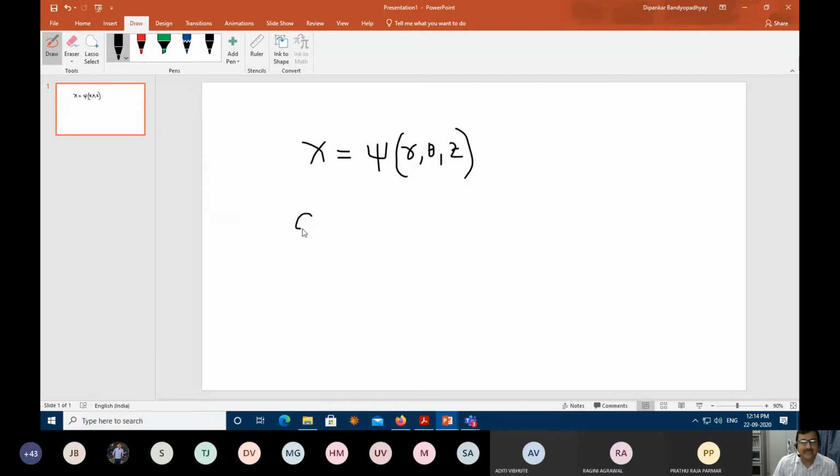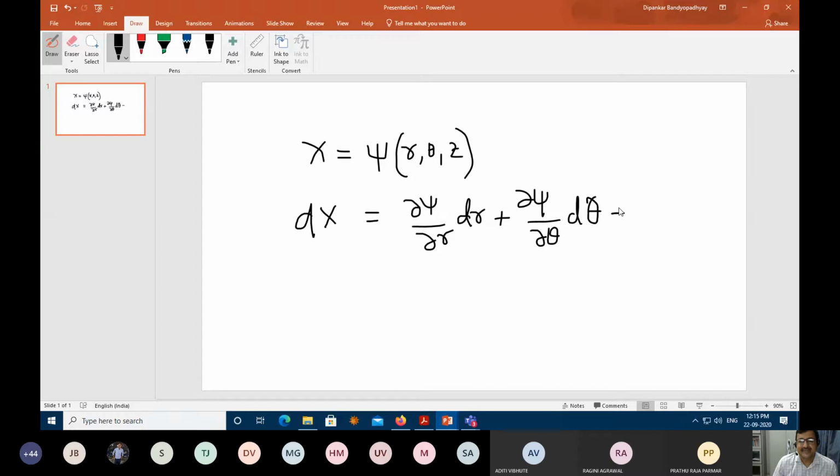So if I try to write the variation of chi, this will become del psi by del r dr, plus, as we have used in the last class, del psi by del theta d theta, and then del psi by del z dz.